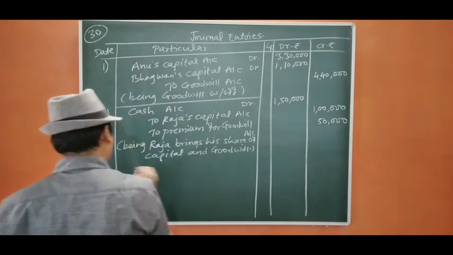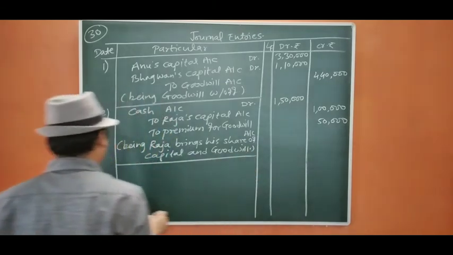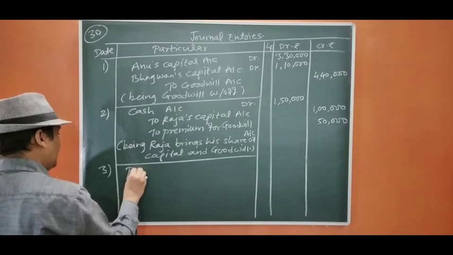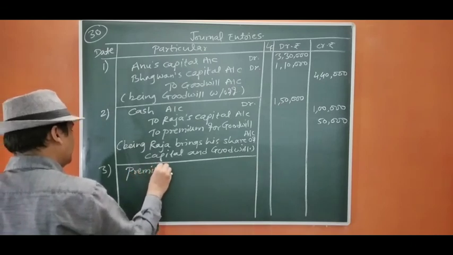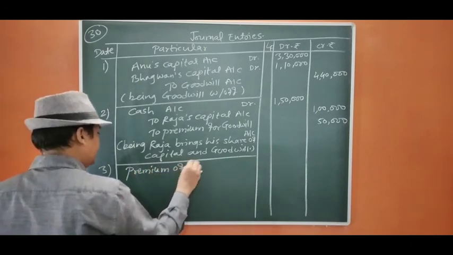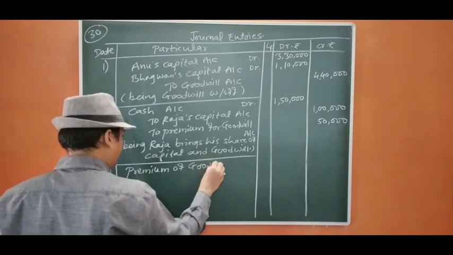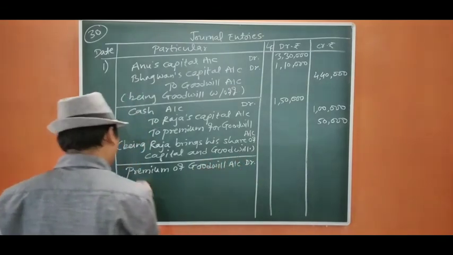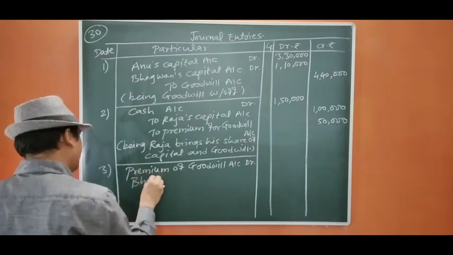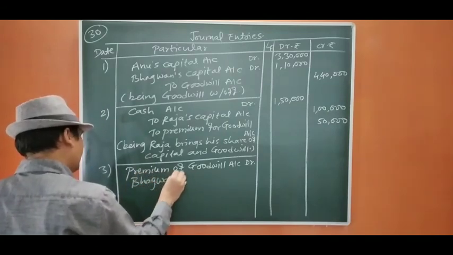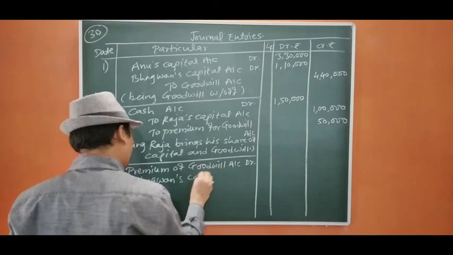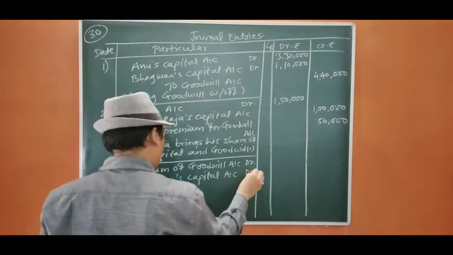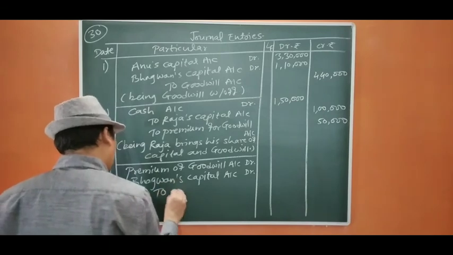Now two partners are gaining, that is Raja and Bhagwan. So we are going to pass the entry. Premium for goodwill account debit, this is Raja's gain. Bhagwan's capital account debit, to Anu's capital account.